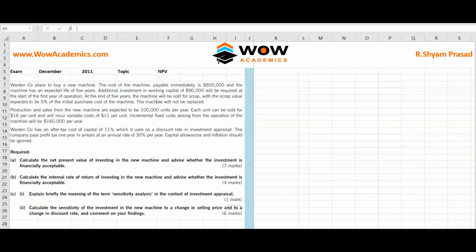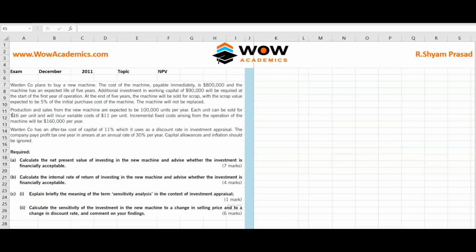At the end of 5 years, the machine will be sold for scrap with the scrap value expected to be 5% of the initial purchase cost of the machine. So if you have bought for 8 lakhs, 5% of it is going to be the scrap value. The machine will not be replaced. So if the machine is not replaced, the working capital will be released. So that's about the first paragraph.